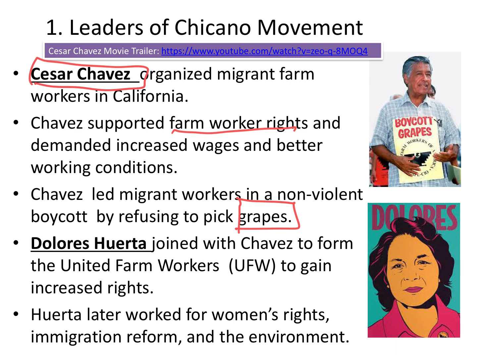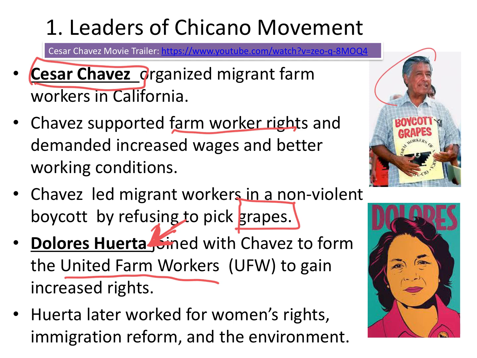Dolores Huerta will be actually his kind of partner in that. If you look into this, these two actually did not like each other that much. Chavez was not a 100% perfect guy, as we start to realize much later. But nonetheless, Dolores Huerta is important too. She is going to form the United Farm Workers. Cesar Chavez is kind of the front face for it, but she does a lot of work. Later on, she'll fight for women's rights, immigration reform, and the environment. She's a really good person. She fights the good fights.